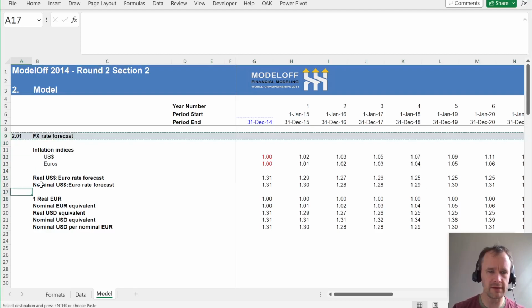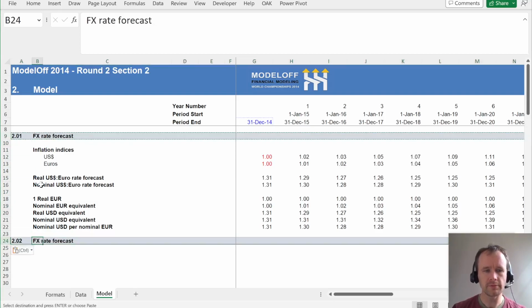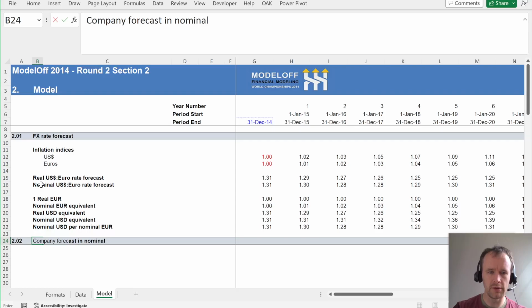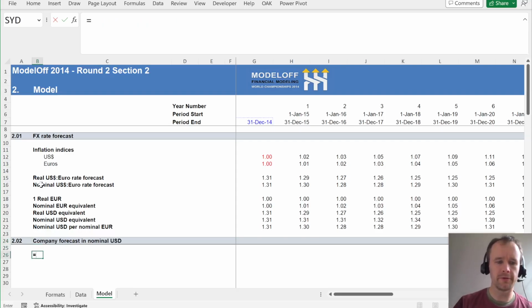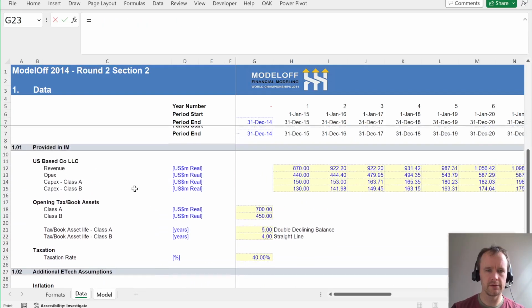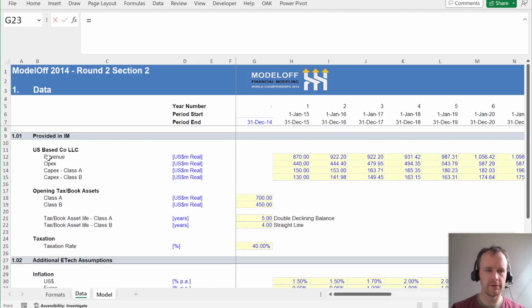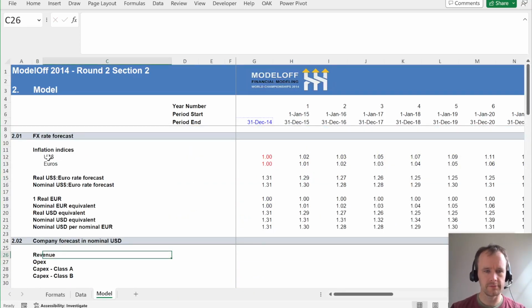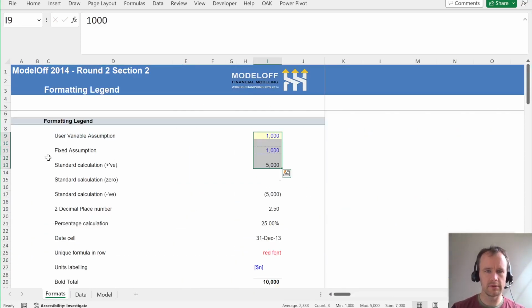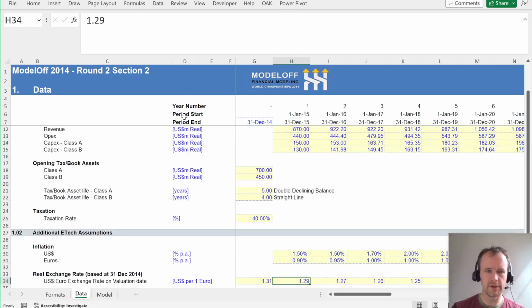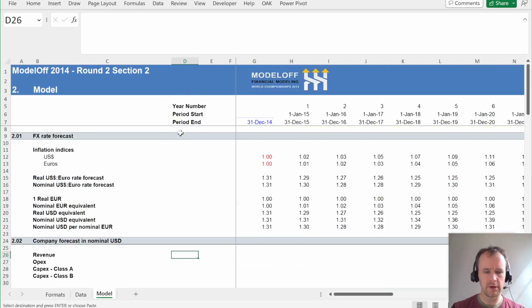Now that we have that, we can do the company forecast in nominal USD. First thing we can do is take the pieces we have here and, instead of real dollars, have this in nominal dollars.